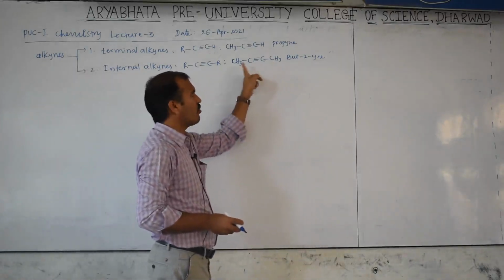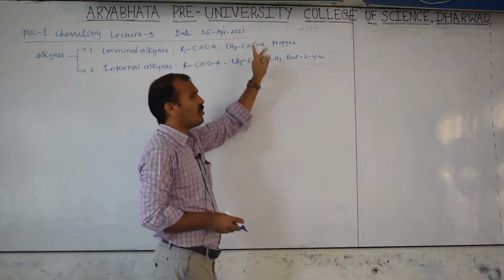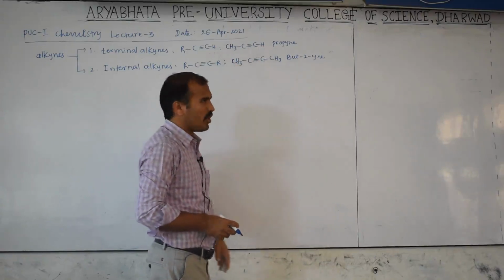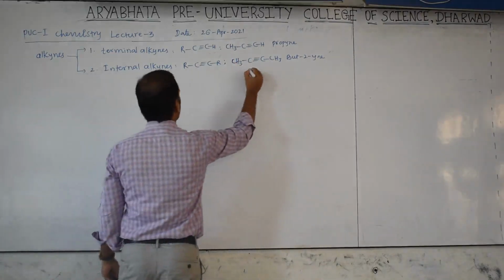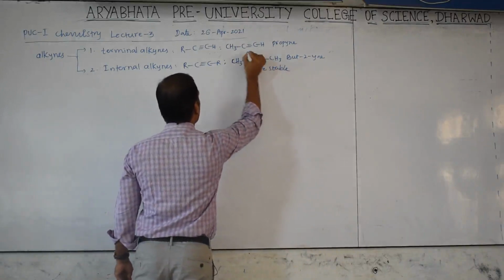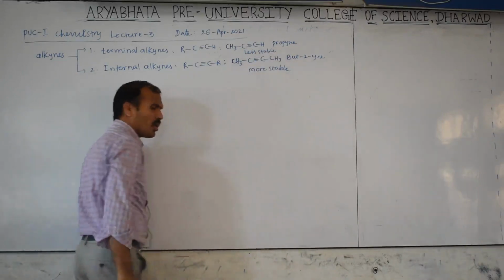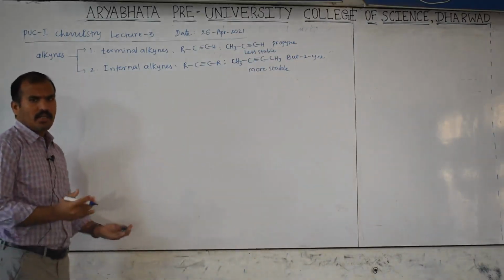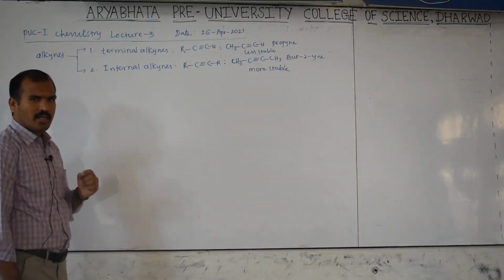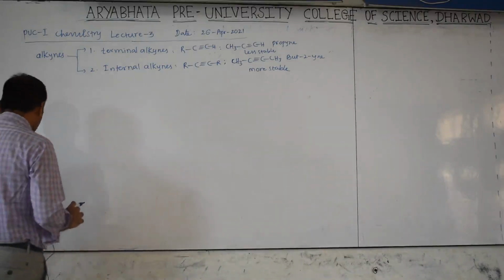Here one substituent, two substituents are present. Here only one substituent, hydrogen is not considered a substituent. Therefore here one substituent, here two substituents. Therefore this is more stable, this is less stable, similar to alkenes.